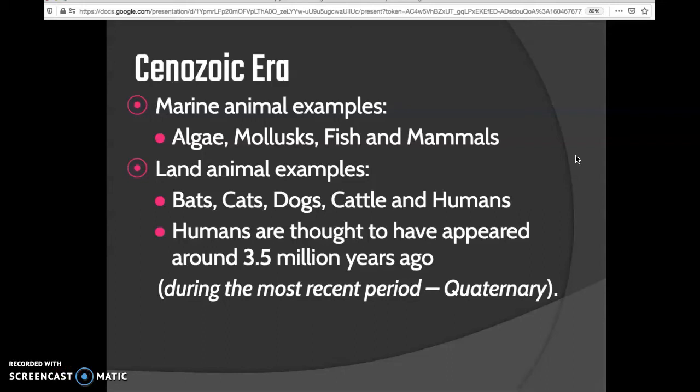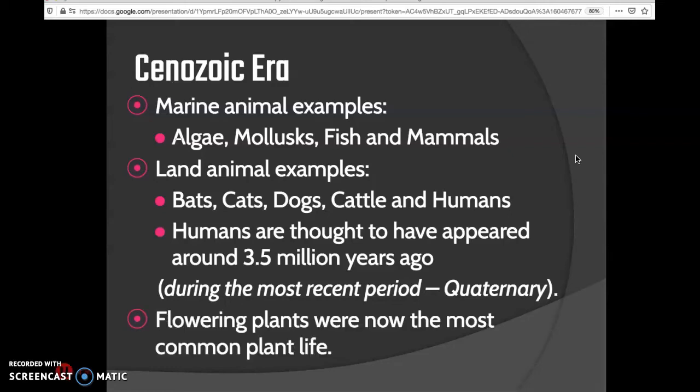During the most recent period, the Cenozoic era, there are two periods. We have the Quaternary, which is this period, and the Tertiary period, which was the period before that. Flowering plants were now the most common plant life. You see that today. We have many, many flowering plants thriving around us.